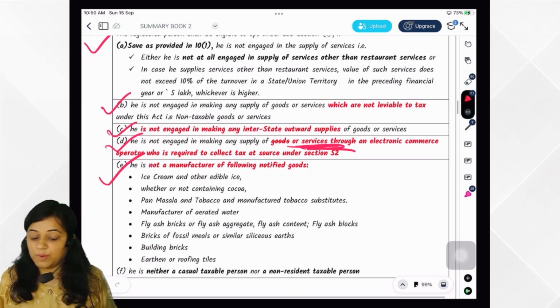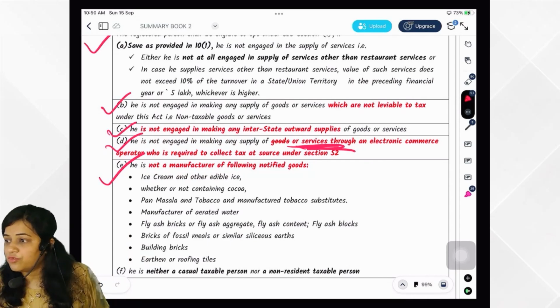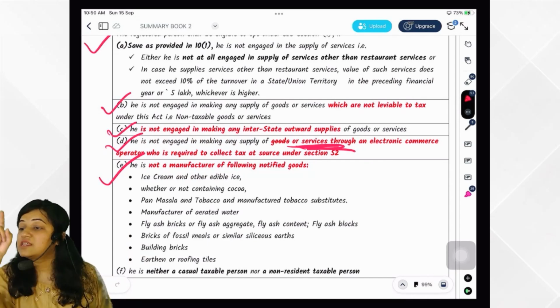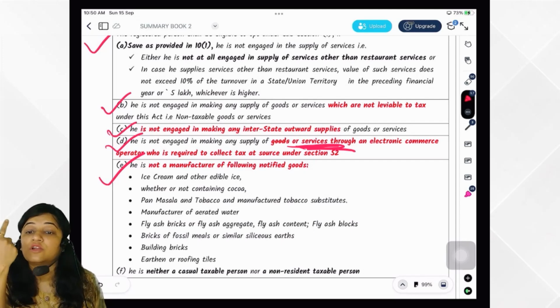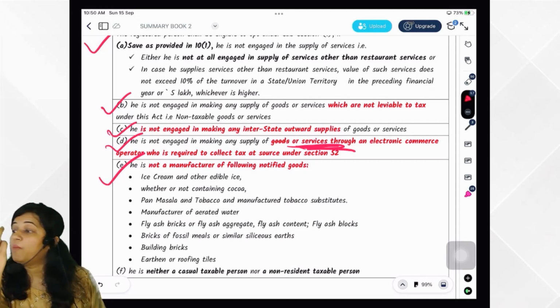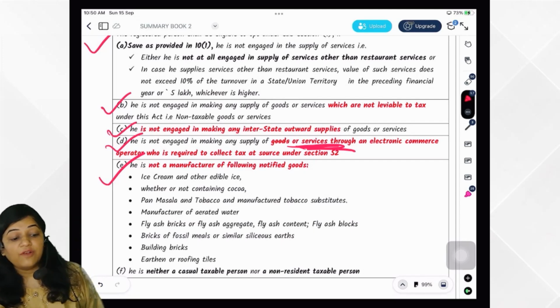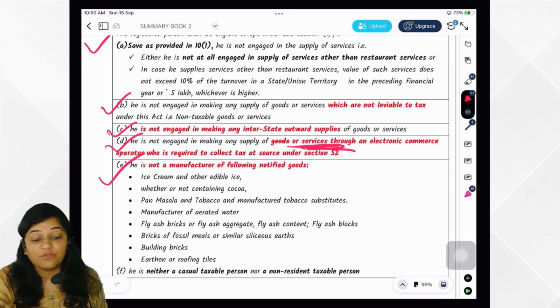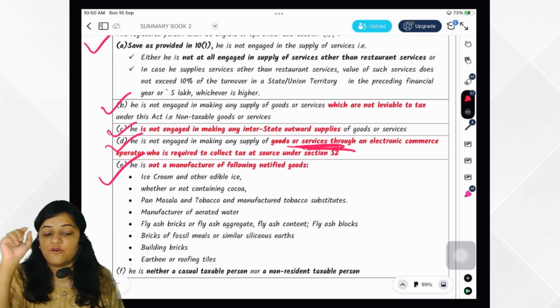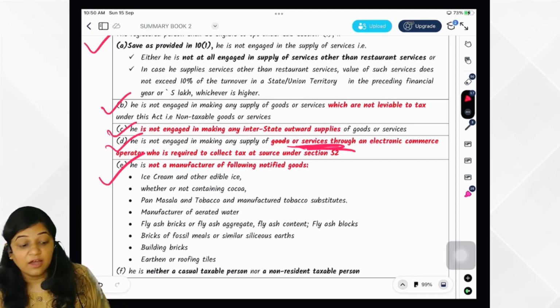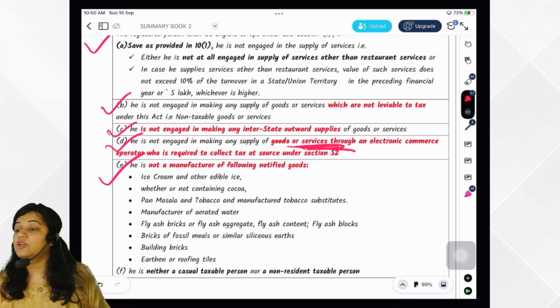And you should not be a manufacturer of such goods as may be notified. What are those goods notified? Ice cream and other edible ice, whether or not containing cocoa, pan masala, tobacco and manufactured tobacco substitutes, aerated water, fly ash brick, fly ash aggregate, fly ash content, bricks of fossil meals or similar siliceous earth, building bricks and earthing and roofing tiles.